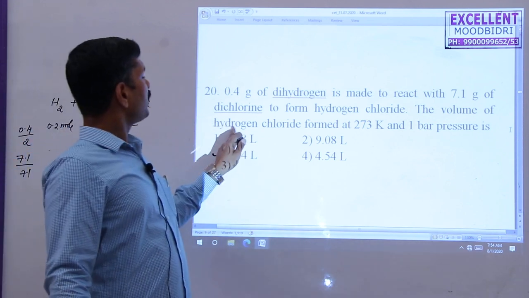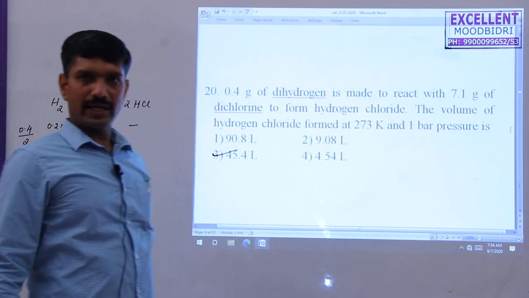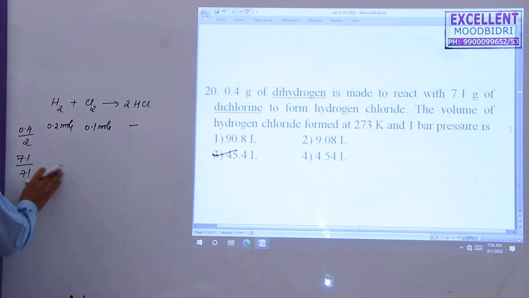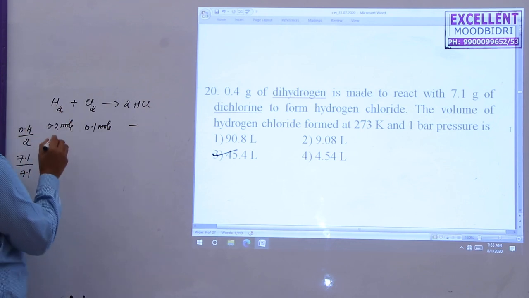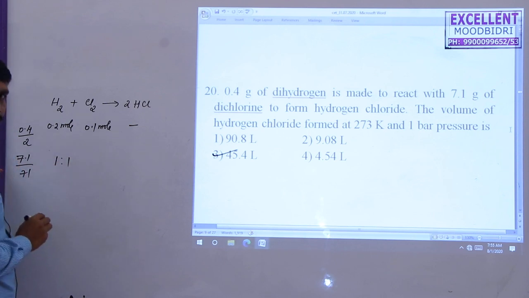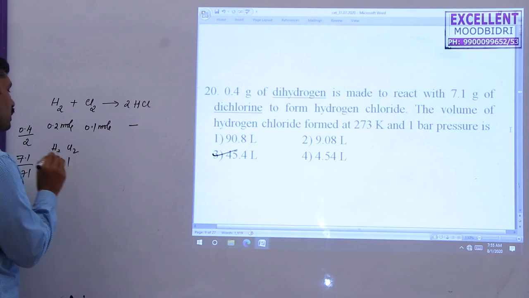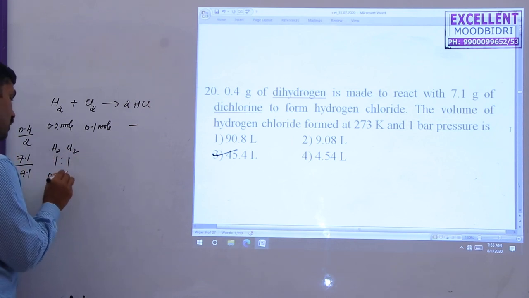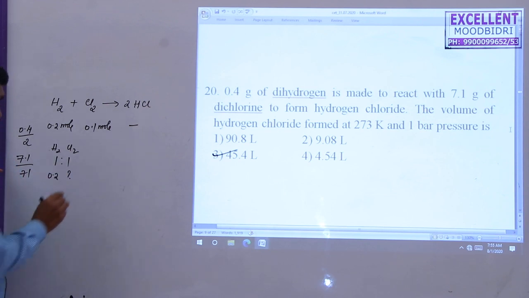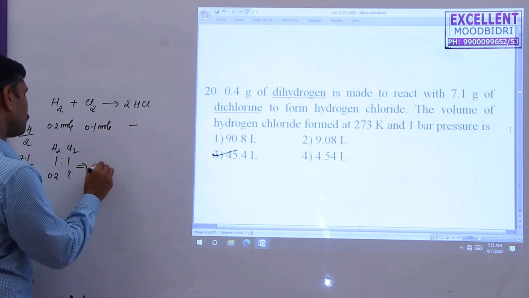The volume of hydrogen chloride formed under this condition is asked. First of all, this problem is based on the limiting agent, on a stoichiometric basis. So first you have to find the limiting agent. The ratio of H2 and Cl2 is 1:1. 1 mole of hydrogen reacts with 1 mole of chlorine. Therefore, 0.2 mole of hydrogen reacts with 0.2 mole of chlorine.